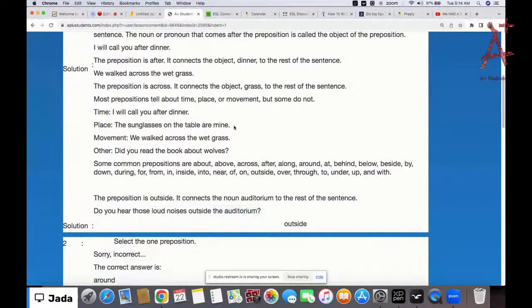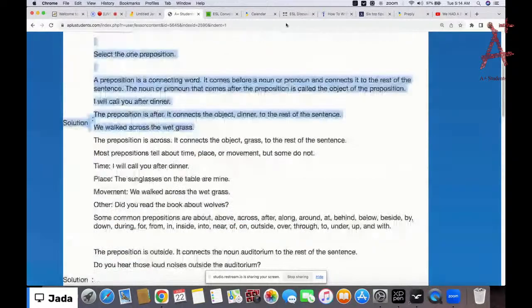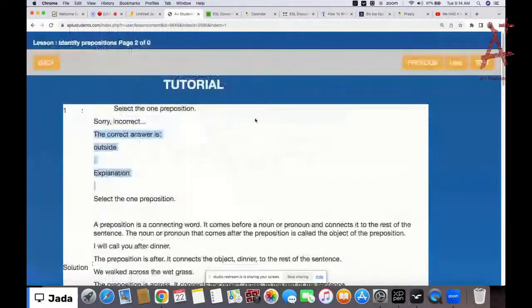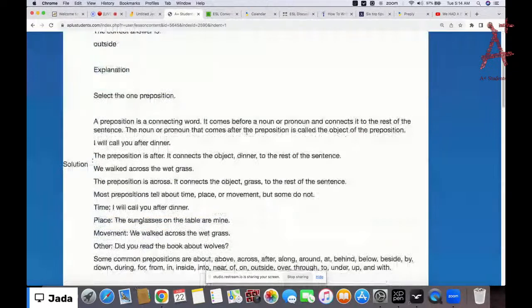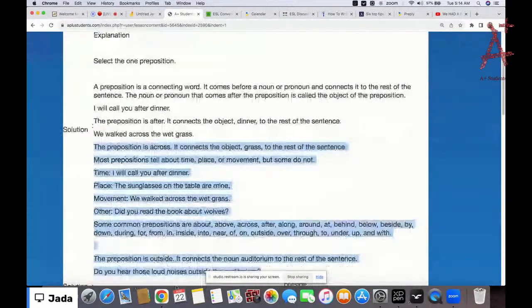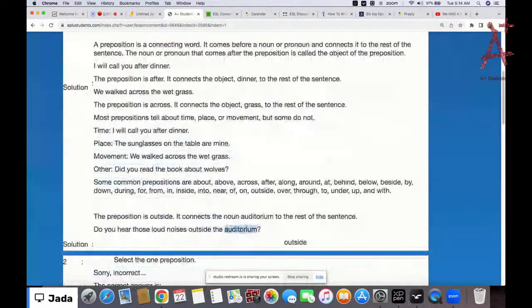Okay, and they are connecting words. Without a preposition, your sentence cannot be connected. A preposition always comes before a noun or pronoun and connects it to the rest of the sentence. The noun or pronoun that comes after the preposition is called the object of the preposition. So just like this here, auditorium.